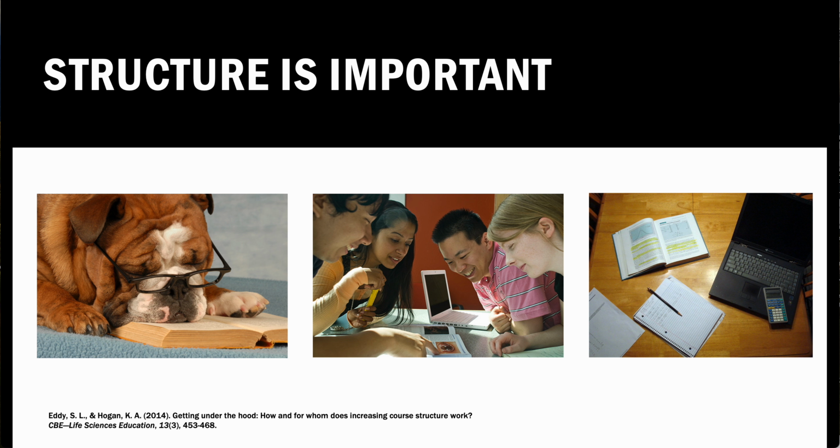Courses that had moderate structure included some active learning during the class and provided pre- and post-lecture assignments that were sometimes offered as optional. And then highly structured courses had a lot of active learning during the class session, as well as pre- and post-lecture assignments offered to students more than once a week.